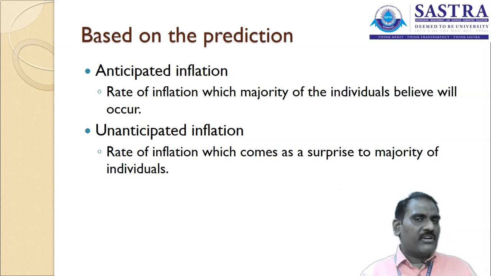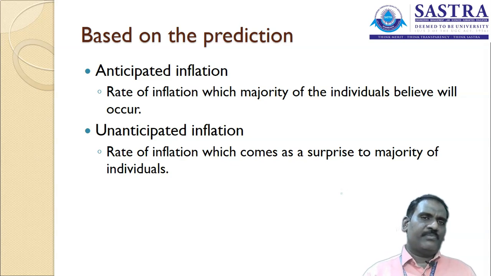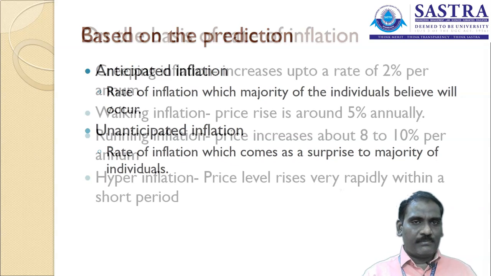What happens during this situation is that we are not estimating it, like the viral effect that may happen due to the corona during this particular situation. What we can say is unanticipated inflation. We don't know about that. It might happen, and it might affect the entire business system, the entire economic system.